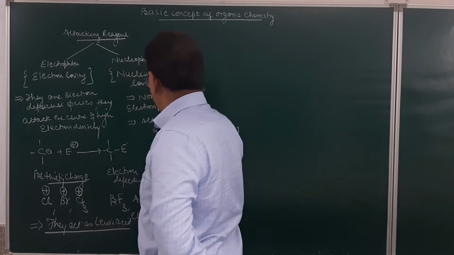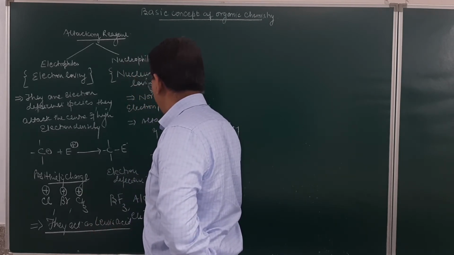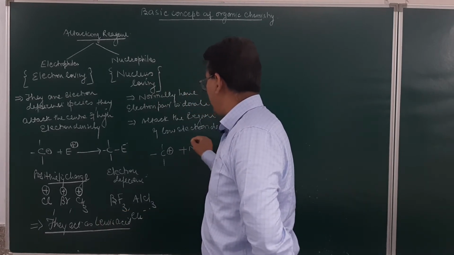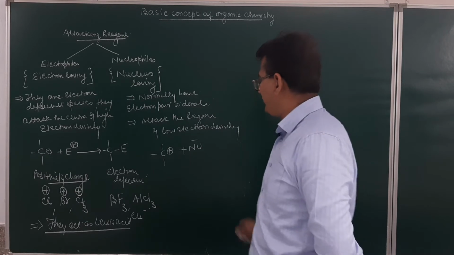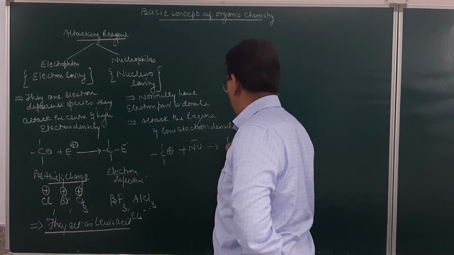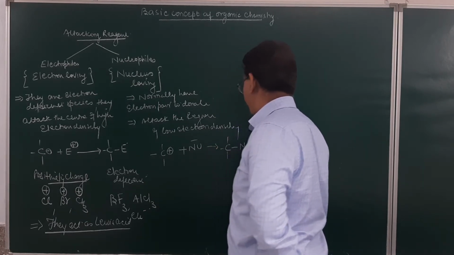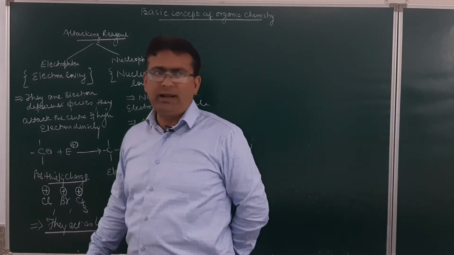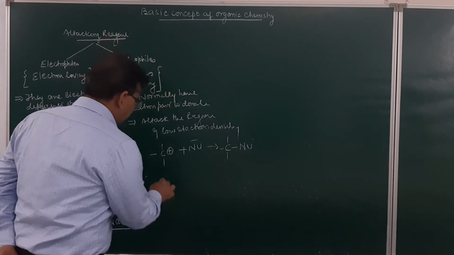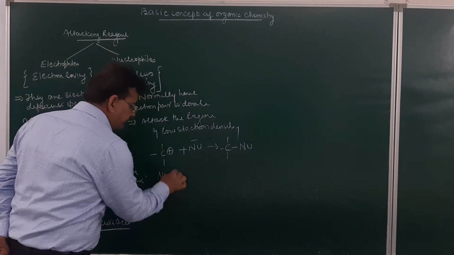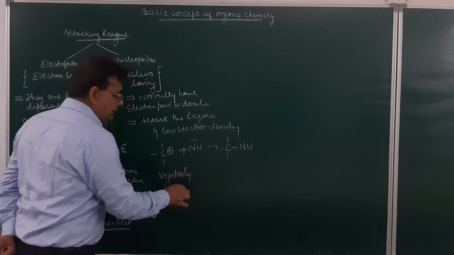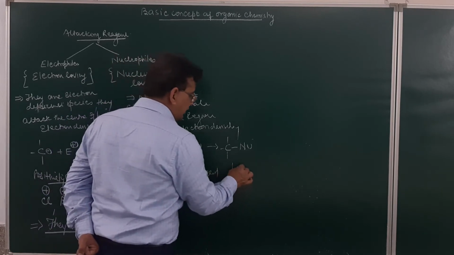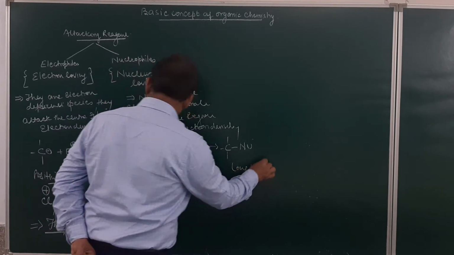How? If you have a carbon having a positive charge, here the nucleophile will attack, that is the nucleophile having a negative charge, and this will result in the formation of a desired product. Am I clear? They are either negatively charged or have a lone pair of electrons.